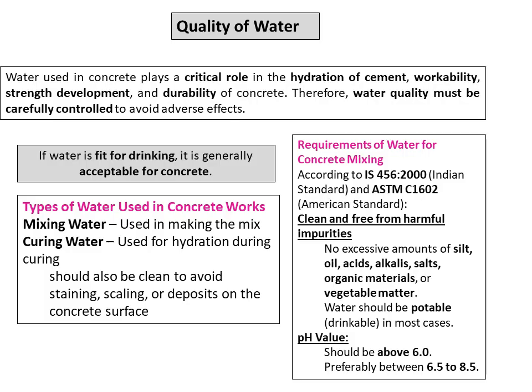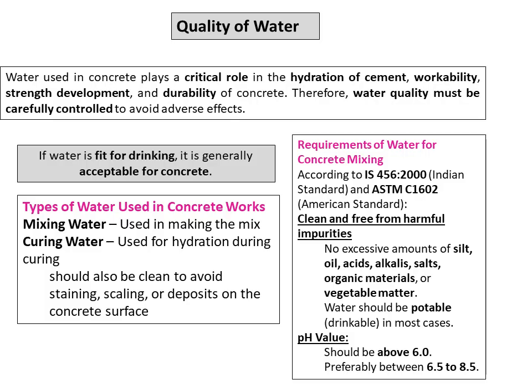So, requirements of water for concrete mixing. According to IS 456-2000, the Indian Standard Code, and ASTM C1602, the American Standard, water used for concrete should be clean and free from harmful impurities. It should not contain excessive amount of silt, clay, oil, acids, alkalis, salts, organic matter or vegetable materials. These impurities interfere with the hydration process and reduce the quality of concrete.